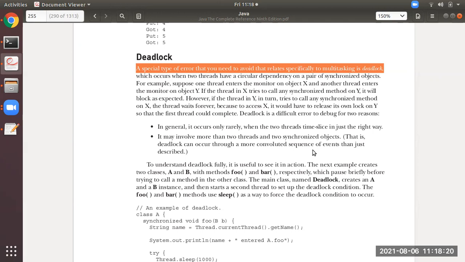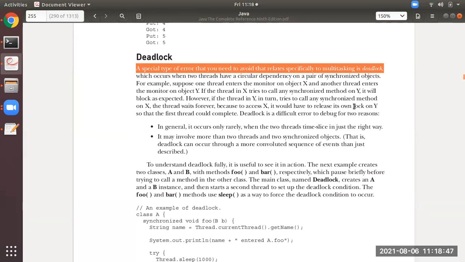So what is happening over here? Thread 1 is waiting for thread 2 to release some method from Y. Similarly, thread 2 is waiting for some methods which are with X, but it is under execution with thread 1. Both of them will wait for an infinite amount of time. So this type of condition is known as deadlock.